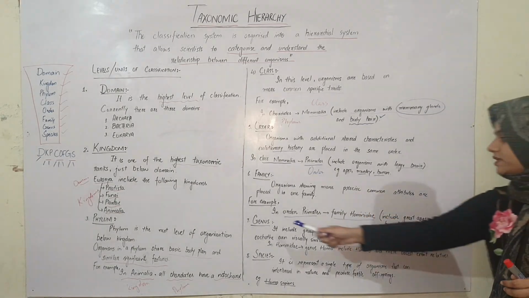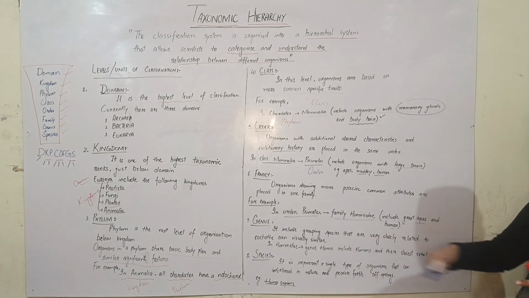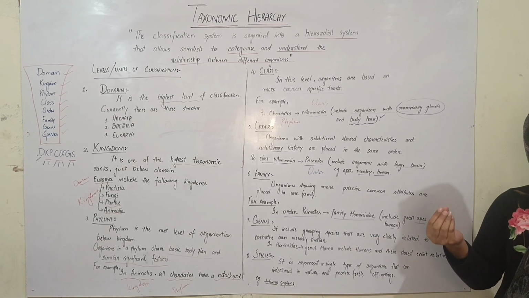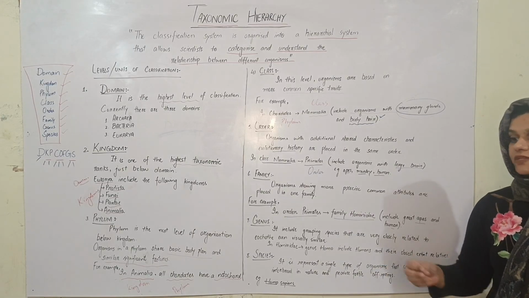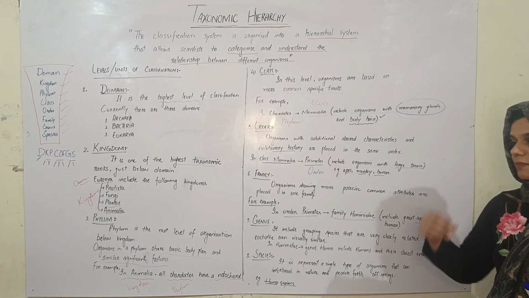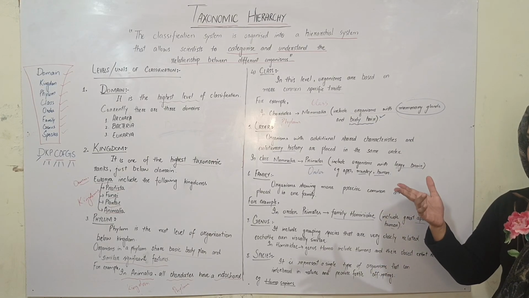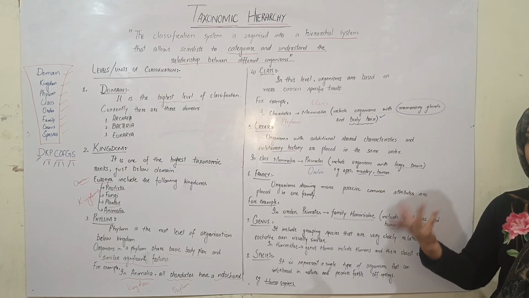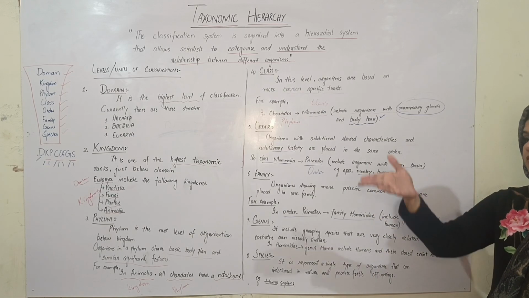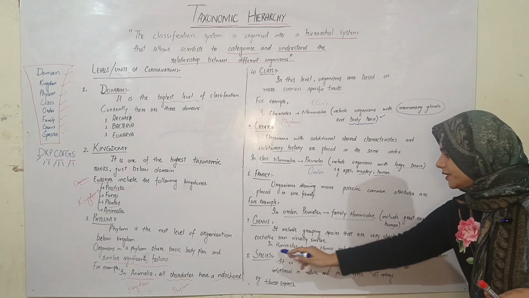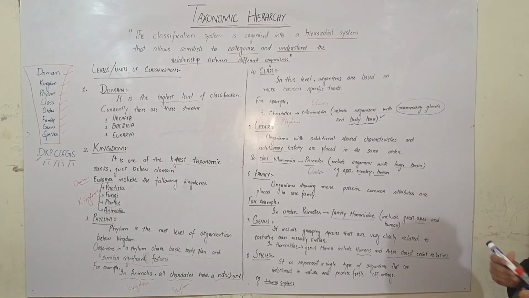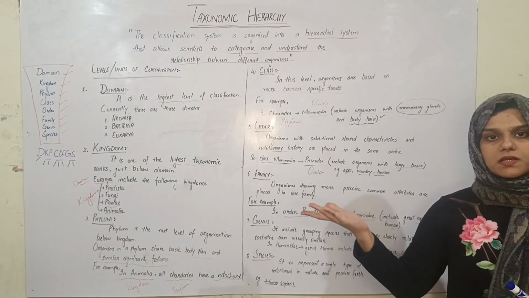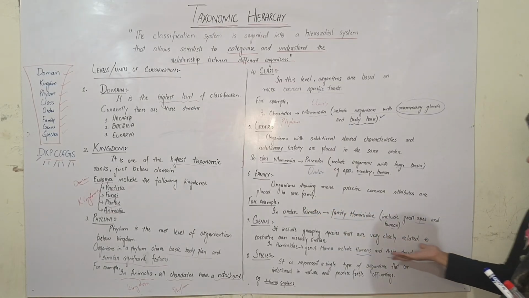Now look at genus. What is a genus? It includes grouping of species. A few similar species that are very closely related to each other are grouped, and you cannot differentiate between them visually. That is, by looking at them you cannot tell that they are two different species. You may get the idea that they are the same organisms. So in Hominidae, genus Homo includes humans and their close extinct relatives. They are included in genus Homo.